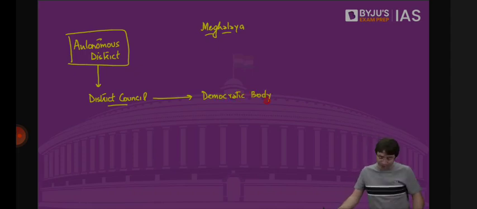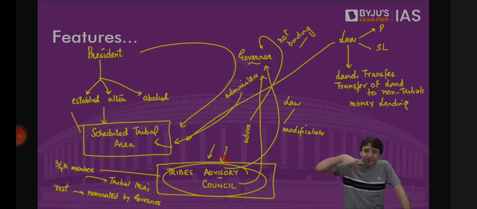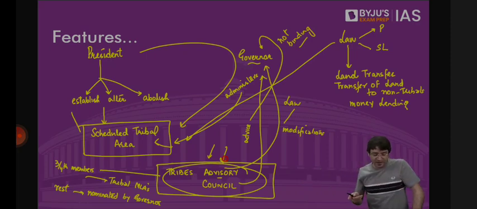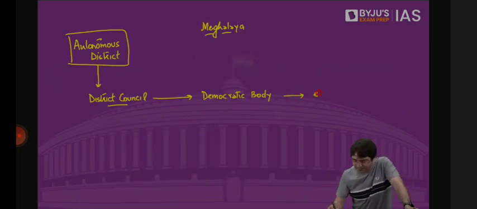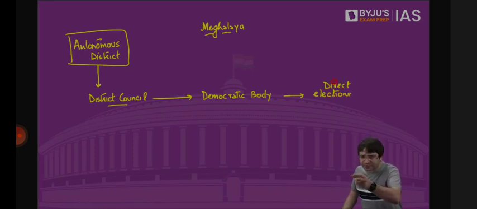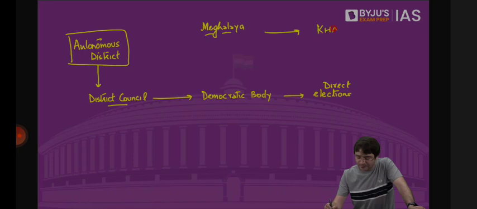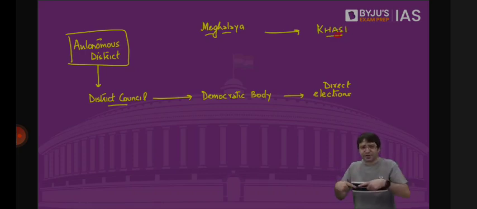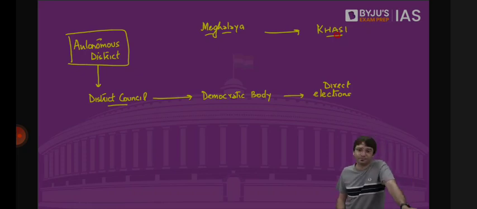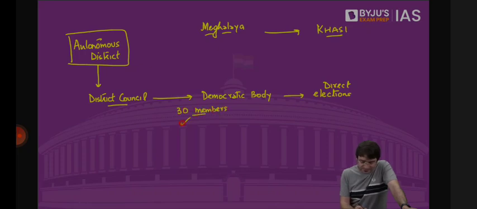It's different from Tribes Advisory Council, where MLAs are nominated to this council, where other members are nominated to this council. But this district council is a democratic body, which means direct elections. That means in Meghalaya, if there is one district, Khasi, where Khasis are residing, convert that district into an autonomous district. And this autonomous district will be provided with a district council. In this district council, people, that means Khasis, will directly elect their representatives. For example, if this district council has 30 members, 26 will be elected. 4 will be nominated by the governor.